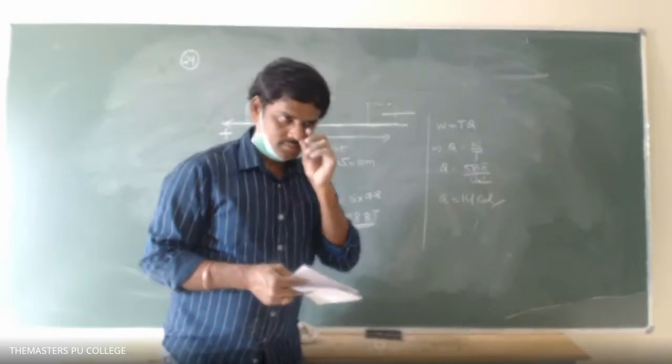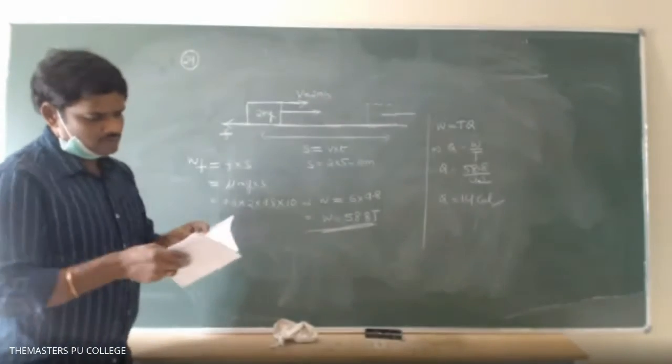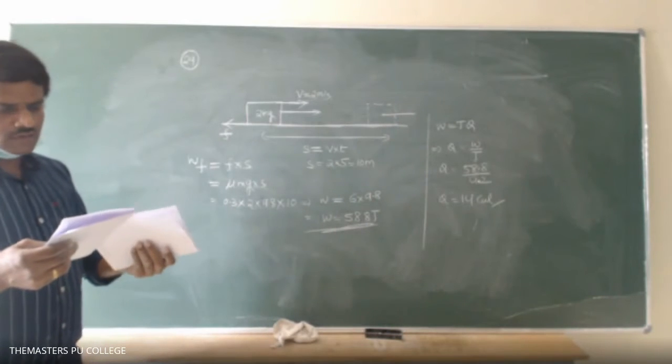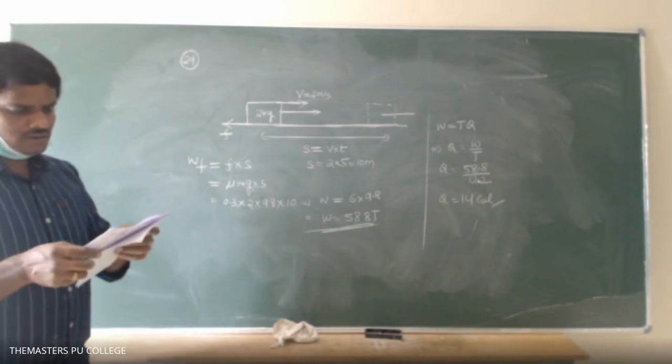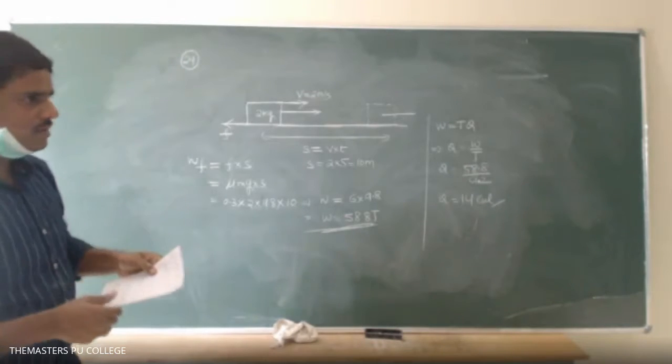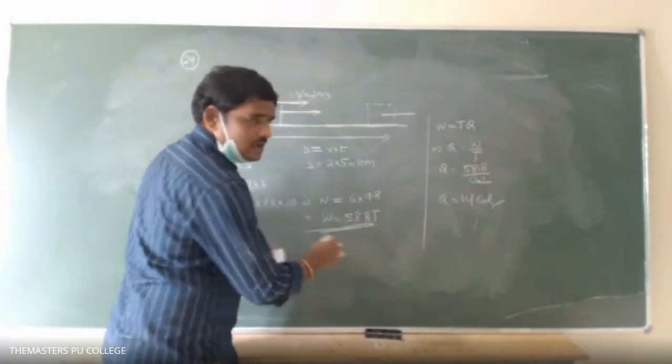Okay, sir. So next, one more question I asked you. What is that question number? Some 24 or 25 you asked, no? 23, the last problem. Okay, so 23. Is it clear, guys, all of you? Yes, sir.